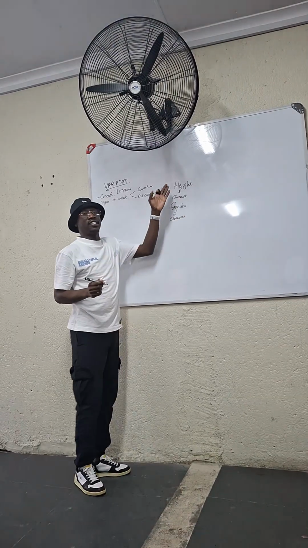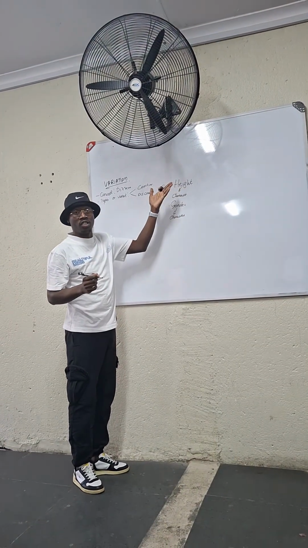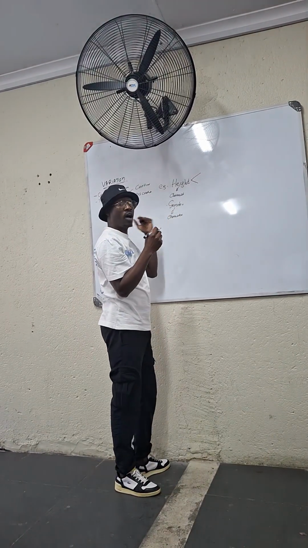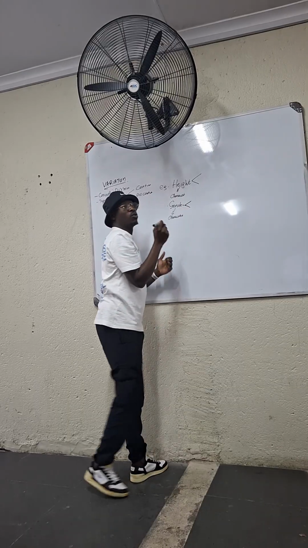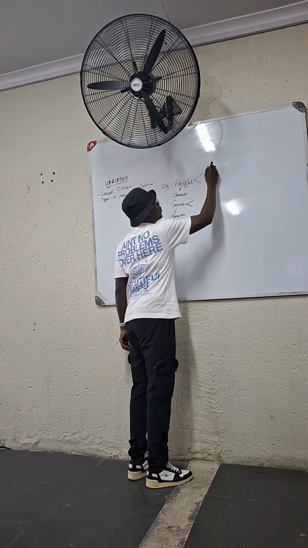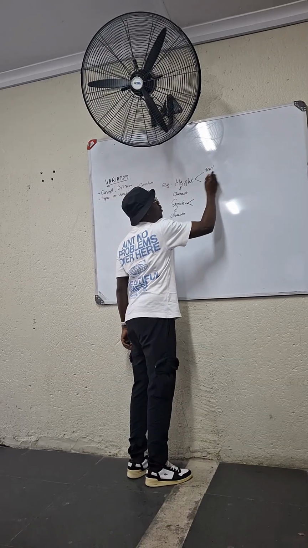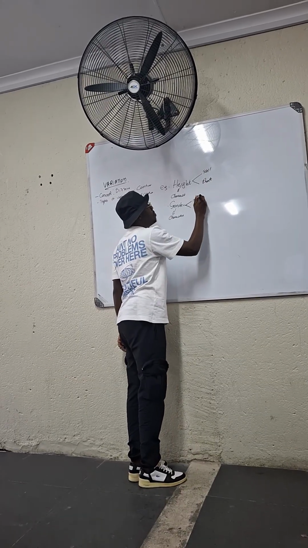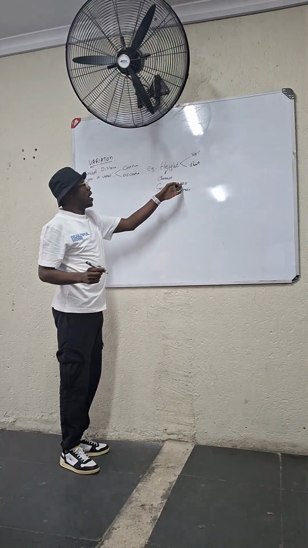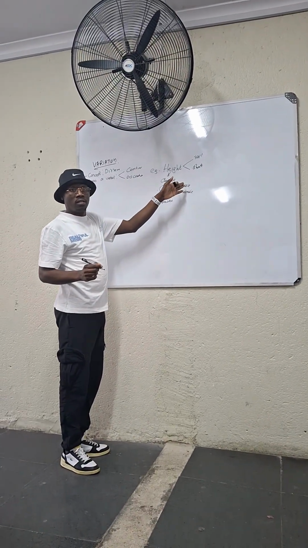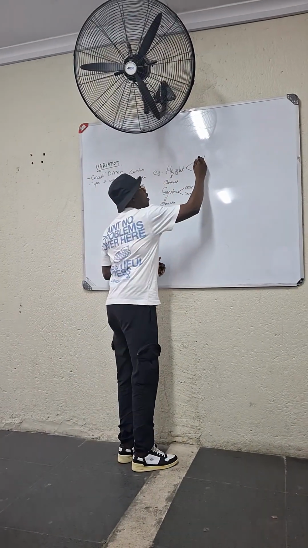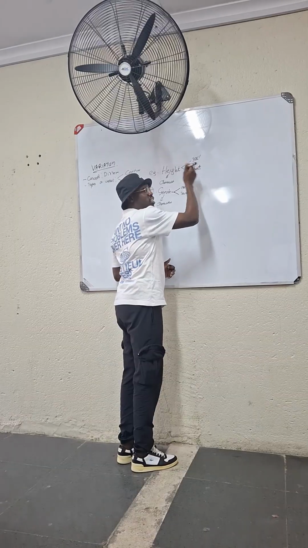Why are we saying height is a characteristic? That's one, because it is controlled by what? By genes. And we have two alternative forms of genes that code for height, and two alternative forms of genes that code for gender. So for height, we have tall as well as short. For gender, we have male as well as female. So these we call alleles, the alternative forms of genes. If we say tall, this is an allele. If we say short, this is an allele.